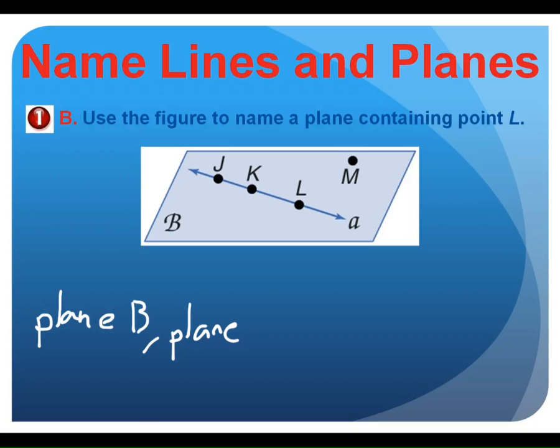So you can pick, JKL would be fine. What's another one? Yeah, you could use MJL. You could use any combination of those, as long as the points are in that plane, that's how you name it. Seems pretty straightforward, hopefully. I know the first section is just naming this stuff. You've got to know how to name it.